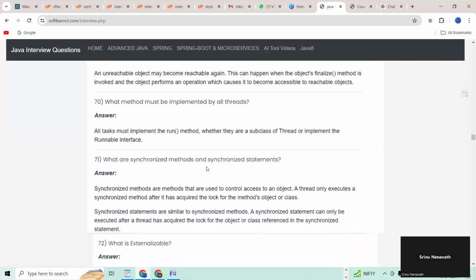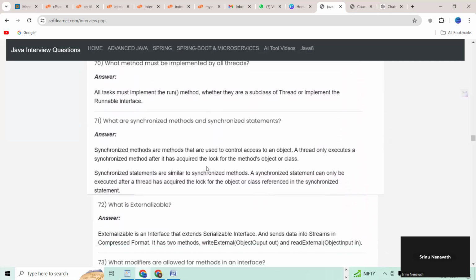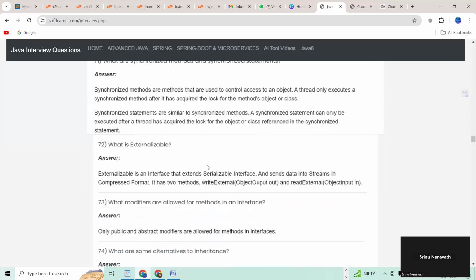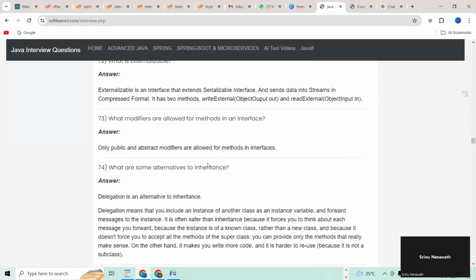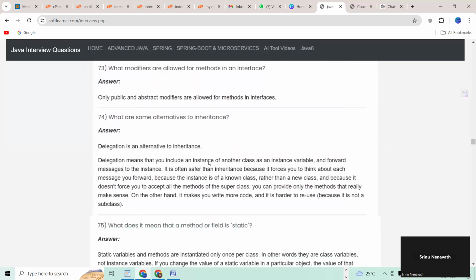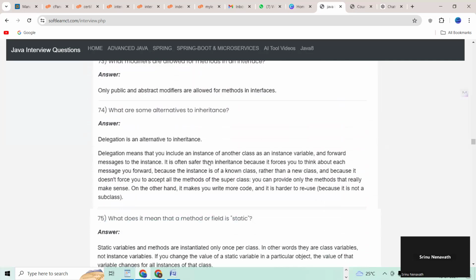What method must be implemented by all threads? 71. What are synchronized methods and synchronized statements? 72. What is externalizable? 73. What modifiers are allowed for methods in an interface? 74. What are some alternatives to interfaces?